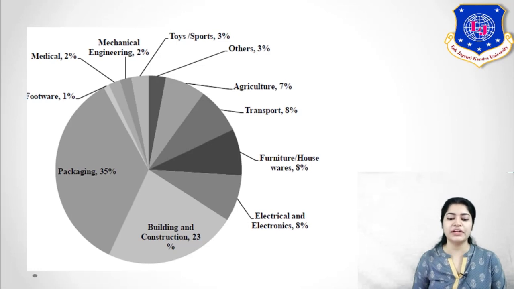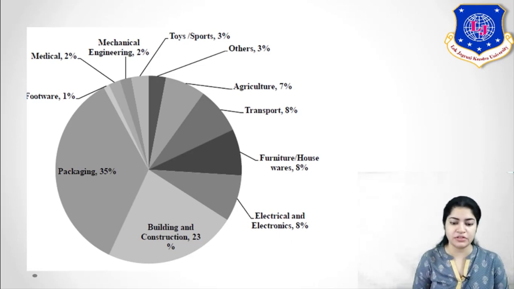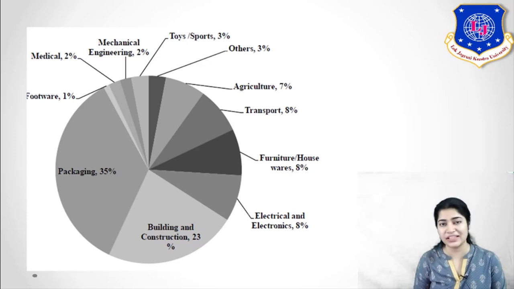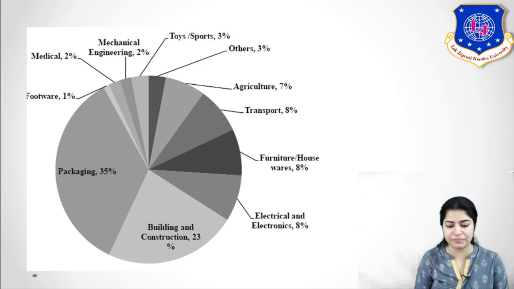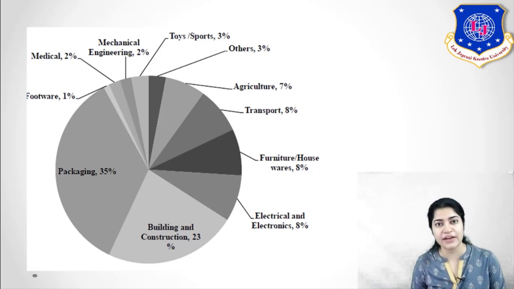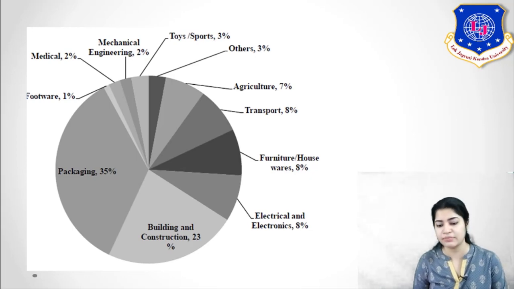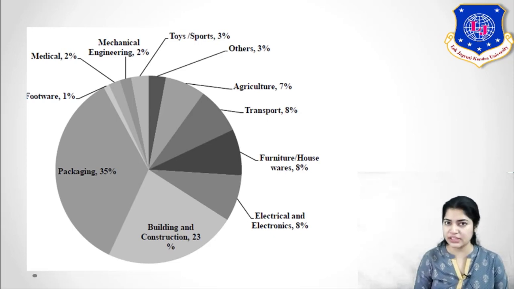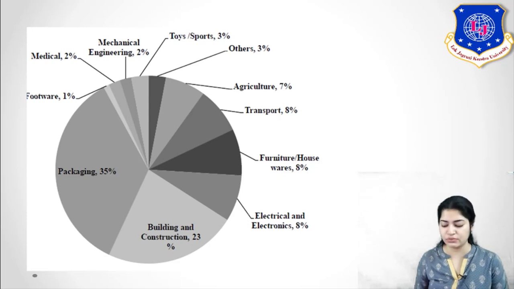Now moving forward, we will see what are the uses of your polymer. Here you can see the major uses. In packaging, of course, plastic is used in day-to-day life for packaging purposes. Then you can see in building and construction also. The electrical coating, insulation wires, what are those made of? Polymers. This way you can see the various kinds of applications you have. So in footwear, medical, then in toys and other categories your polymers are used.